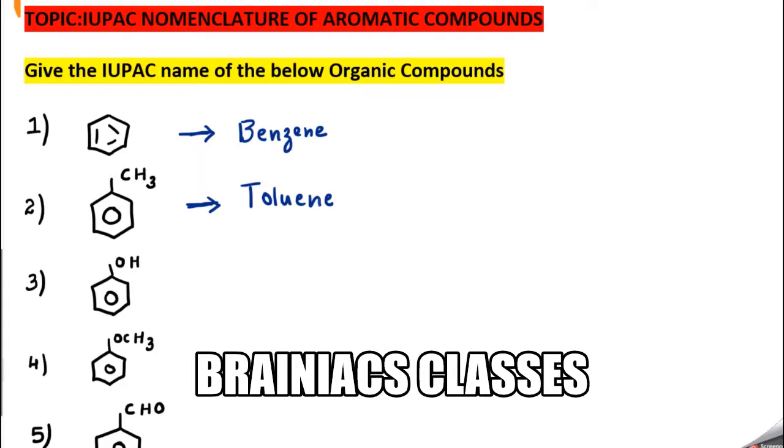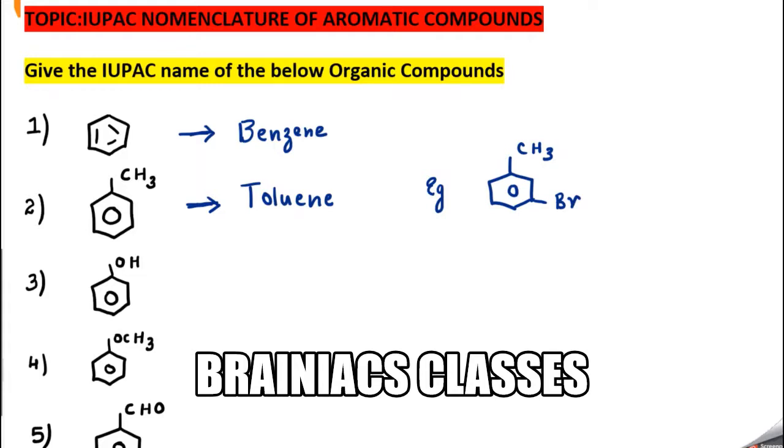Let me give one example, something like this. I hope you could see it clearly. So here is CH3, and here bromine is there. If you number it, 1, 2, 3, or I can say directly this is meta bromo.